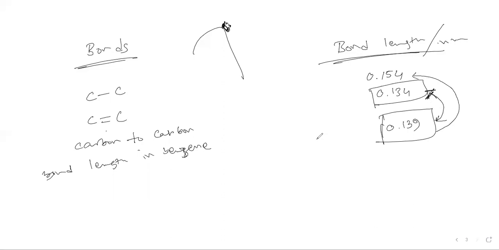Why? Because there is obviously the presence of a partial double bond. We can say that it is a partial double bond, because obviously it is not a singular bond.